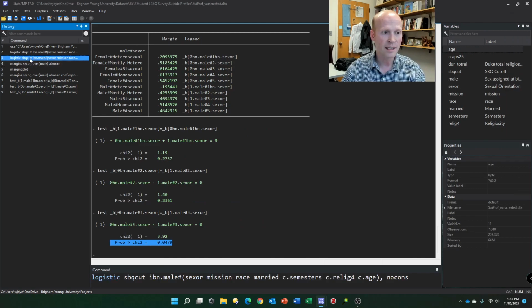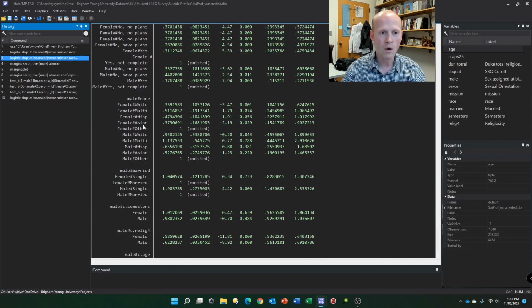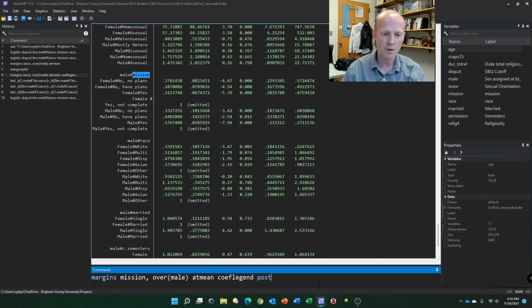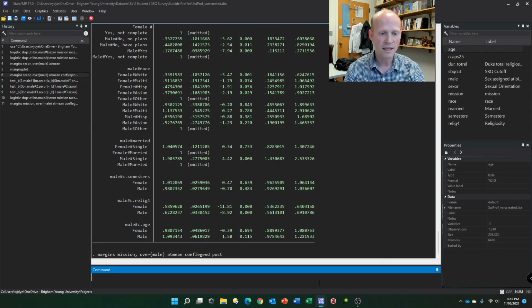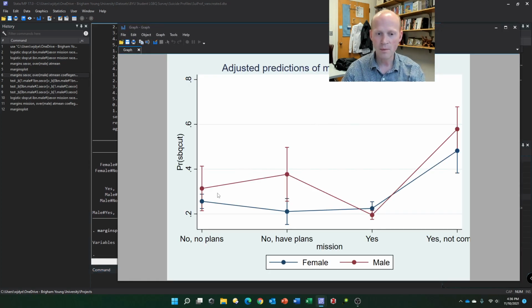Let's look at another one. So we're going to run this again, and let's do it by mission plans. Rather than do it by sexual orientation, I'm going to do it by mission. So throw a mission there over male, and then it's going to give me all of those averages. Some are blank because there just weren't enough people in that category to make any kind of analysis work. So then let's do our margins plot again.